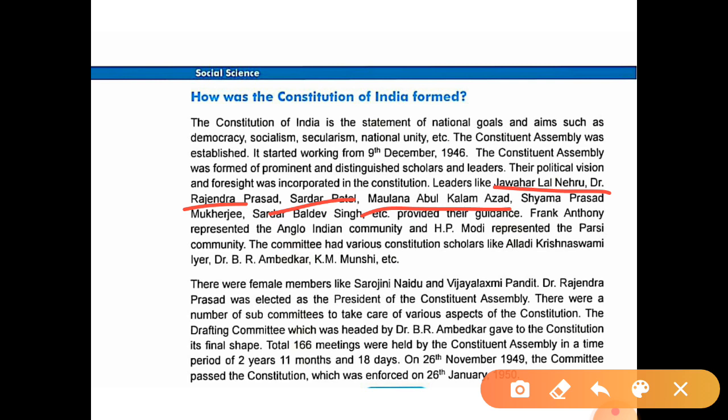Frank Anthony represented the Anglo-Indian community. Okay, which means at that time many people from different countries were coming to India and they settled here. So at that time Frank Anthony represented all the people who were from outside, and H.P. Modi represented the Parsi community, and the Parsi community was represented by H.P. Modi.